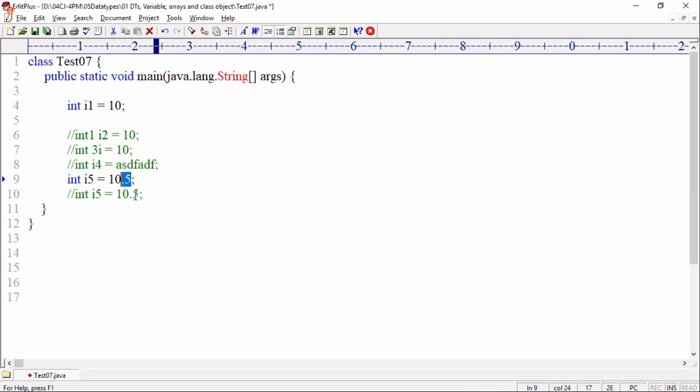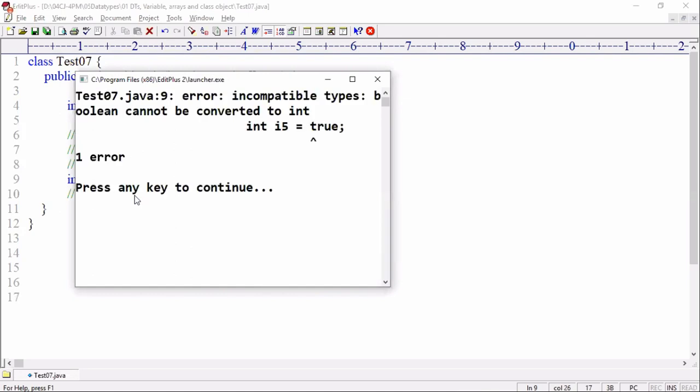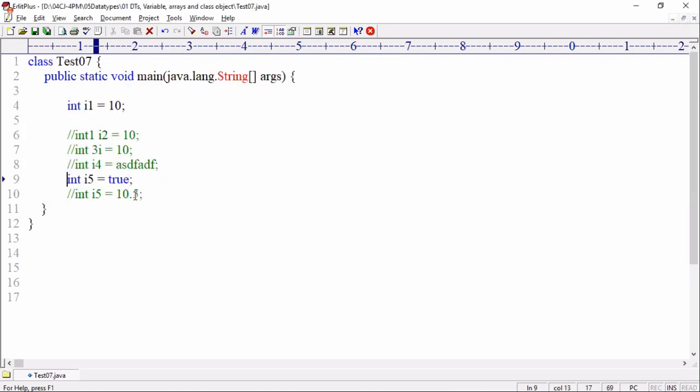But I am writing here true. Is true compatible or not compatible? Not compatible. So the compiler throws an error: incompatible types, boolean cannot be converted to int. So finally, how many rules do we have to follow?